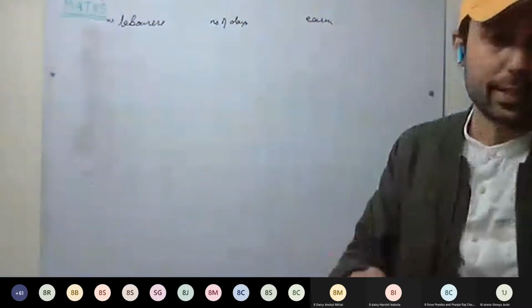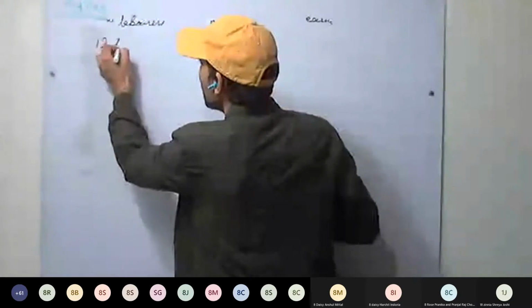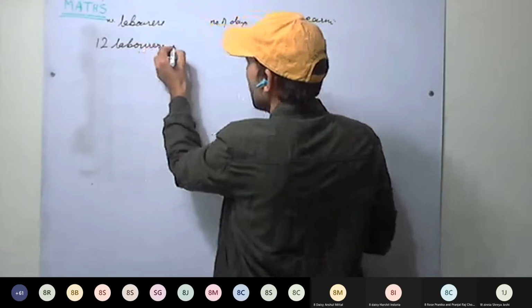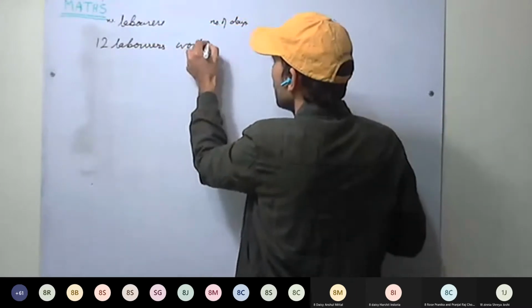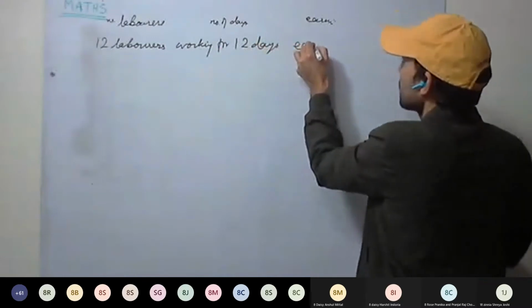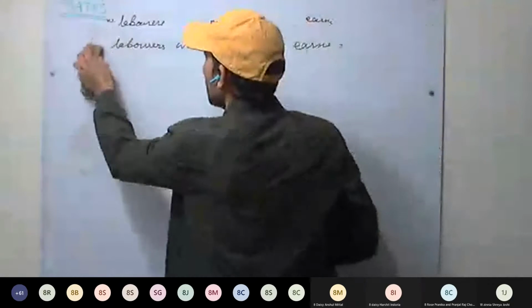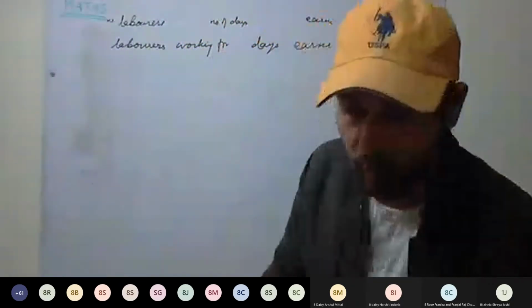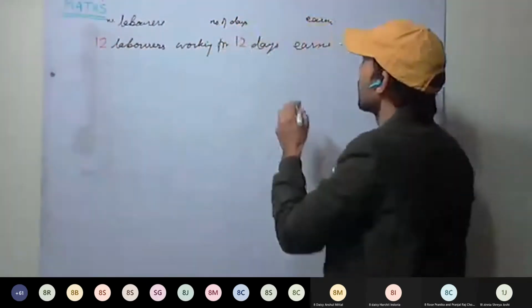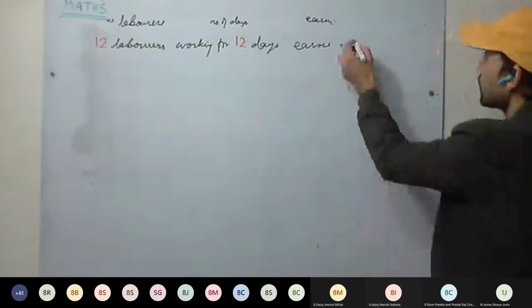So what I'll be writing, 12 laborers working for 12 days earns how much? 12240 rupees.